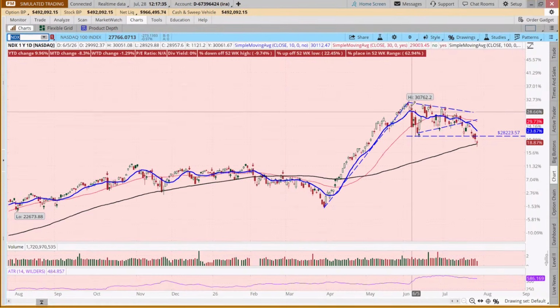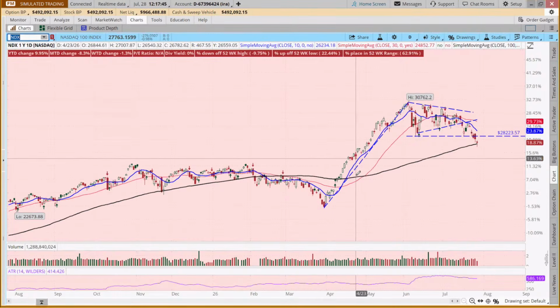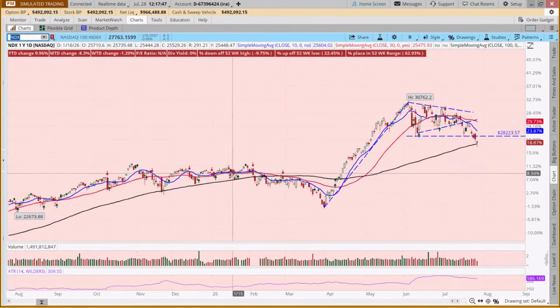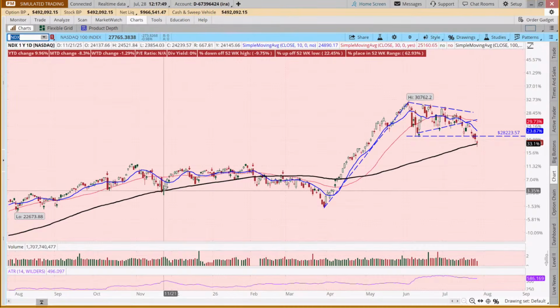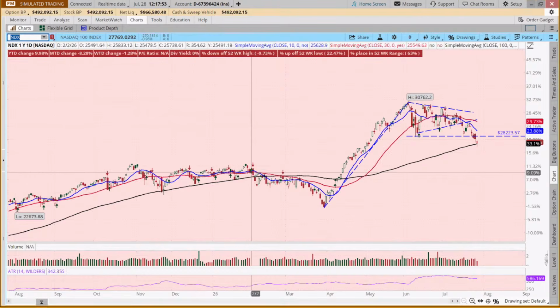But the concern here is we have this pennant pattern setting up and it's broken down, now broken below this horizontal line, and it's now sitting on the 100-day moving average, which really hasn't been acting as a support level. It hasn't needed to, since it worked as a support level back in November through February.